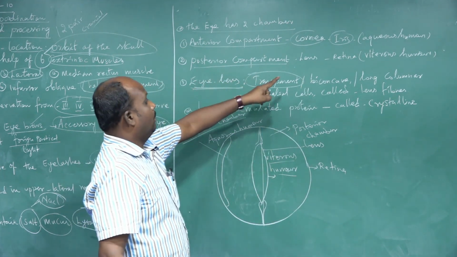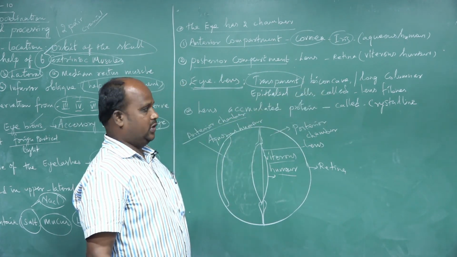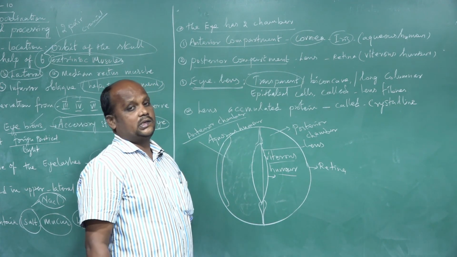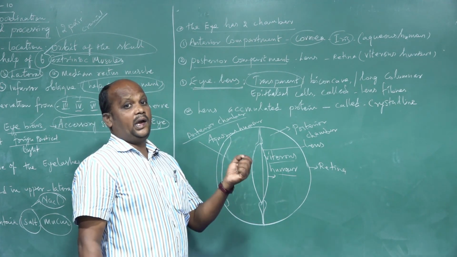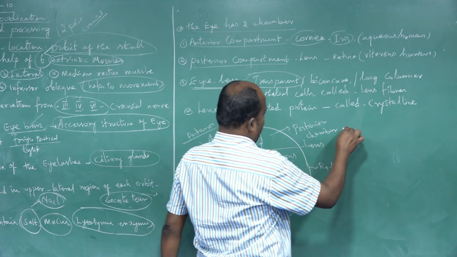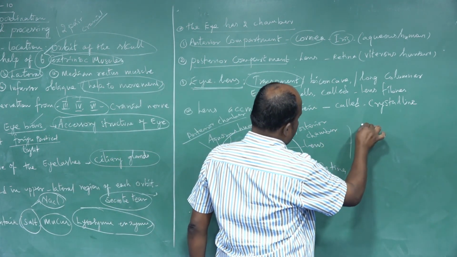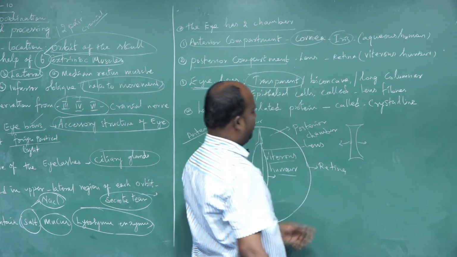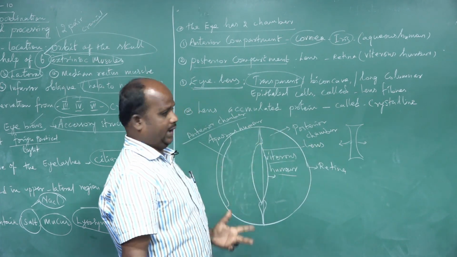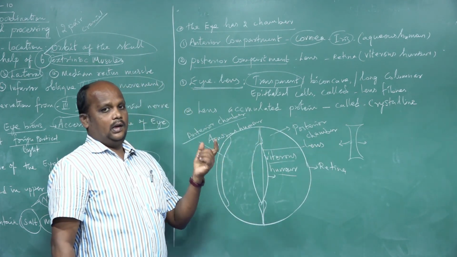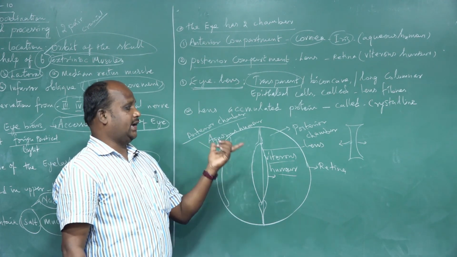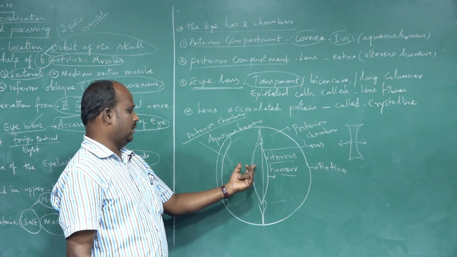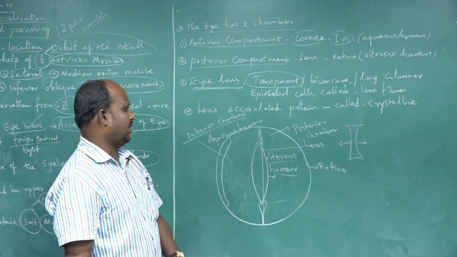The human lens is biconcave, which means both sides are concave. Lenses are of two categories, convex and concave. Biconcave means the lens looks circular in shape, with a cavity on the anterior side and the posterior side. That is called a biconcave lens. So remember, the human eye contains a biconcave lens.